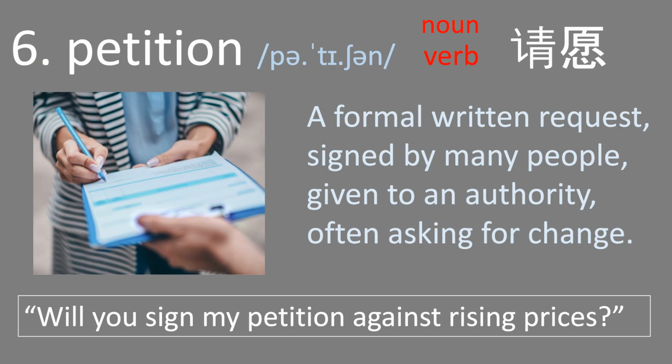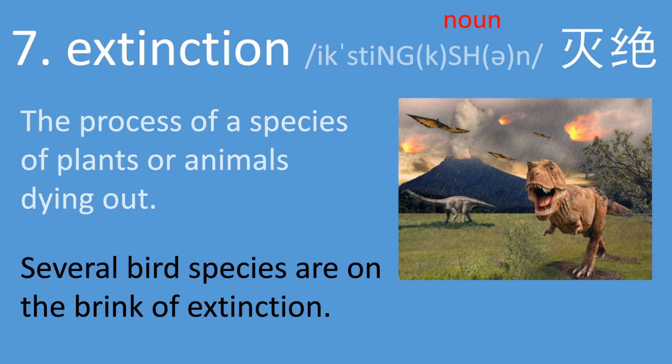Number 6, petition. This is where you get people to sign their name on something that you feel strongly about, which is then taken perhaps to the government to ask for a change of something. The example says, will you sign my petition against rising prices? Extinction, a noun. This is a process of a species of plants or animals dying out. Several bird species are on the brink of extinction. In the picture we can see some dinosaurs which are now extinct.